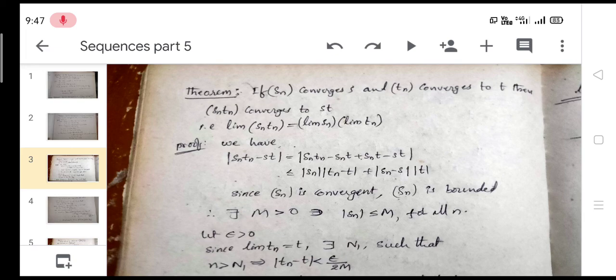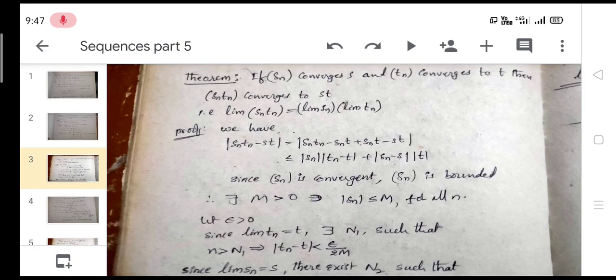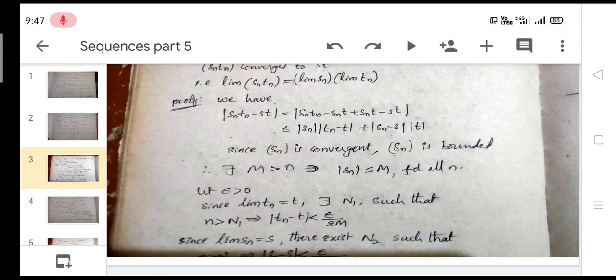Now, by the definition of a convergent sequence, let epsilon greater than 0. Since limit Tn is equal to T, there exists capital N1 such that n greater than capital N1 implies modulus of Tn minus T less than epsilon by 2. Since limit Sn is equal to S, there exists N2 such that n greater than capital N2 implies modulus of Sn minus S less than epsilon only.